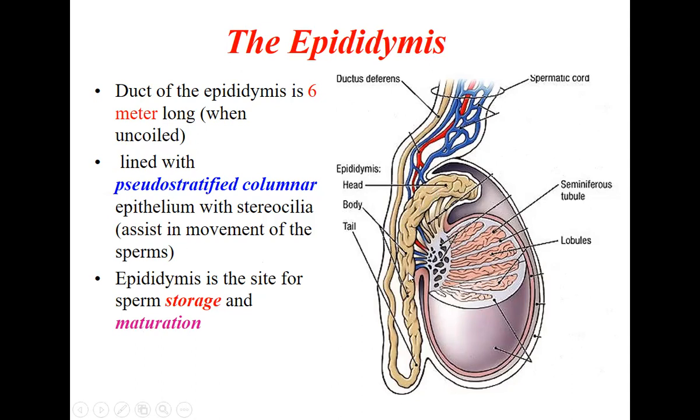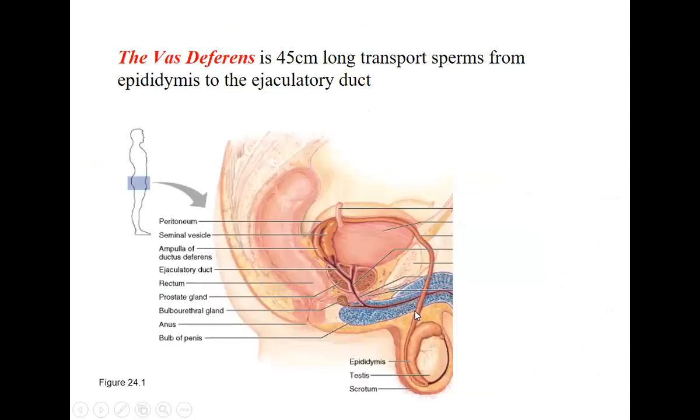This is the site for storage of the sperms as well as maturation of the sperms. Both the storage as well as the maturation of the sperms will be taking place in the epididymis. Even though the sperms are produced in the testis, their maturation as well as storage takes place in the epididymis.